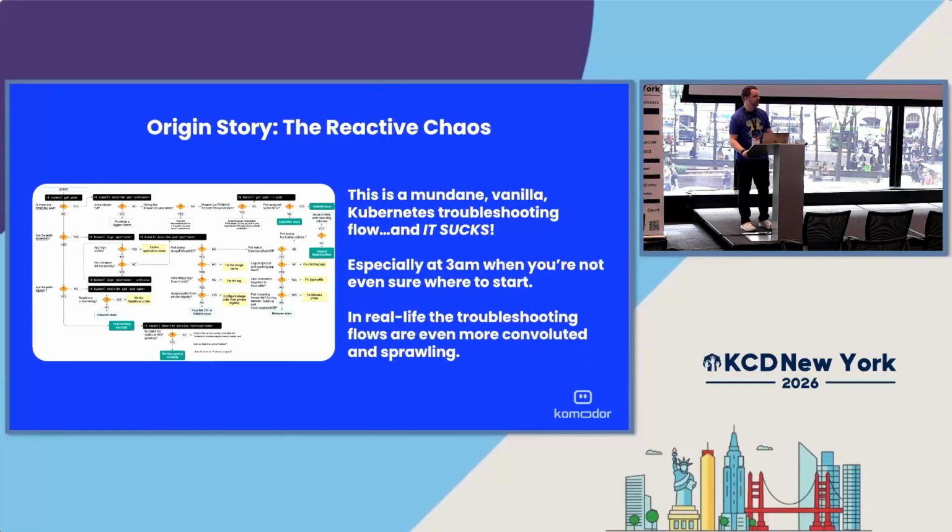So let's start off by looking at this fun little flow chart. To some people, this may look simple. To others, it may look very complex. In my opinion, I just think it looks very boring and very awful to deal with. What you're seeing here is a flow chart where, when people want to troubleshoot their Kubernetes clusters, they look at the error and say, okay, here I am in my adventure. If it's this, do this. If it's that, do that. And you end up following this almost like a story, following the flow chart and hoping that you'll end up at a remediation or an actual fix to whatever issue you have running within your Kubernetes cluster. I'll be honest, it's mundane, this is very vanilla, and Kubernetes troubleshooting really sucks.